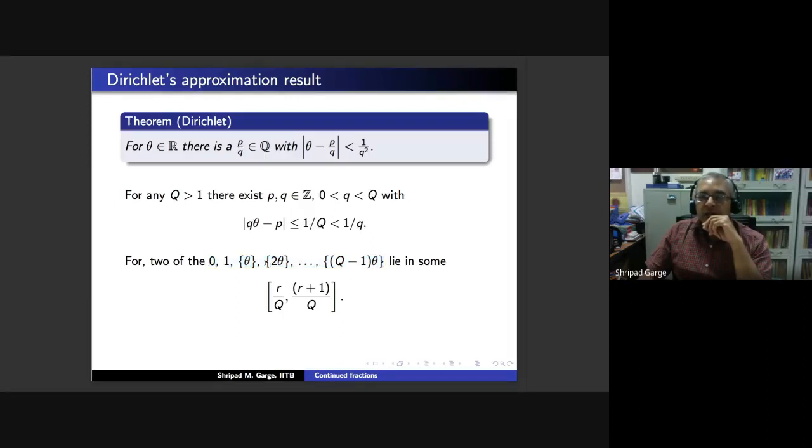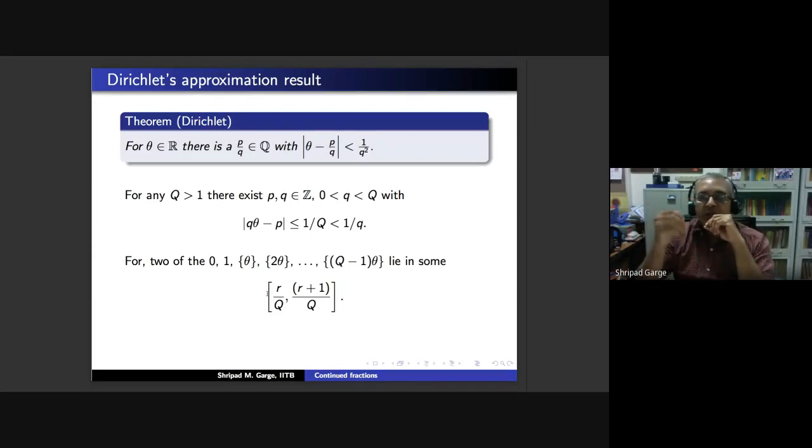And I already told you that the fractional part is always going to be between 0 and 1. And we have 0 and 1 here. So all these numbers lie in the interval 0 to 1. The closed interval 0, 1 contains these q plus 1 real numbers. And then I am going to cut the interval 0, 1 into q subintervals of length 1 upon q.